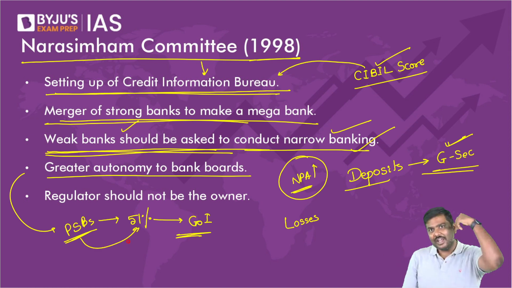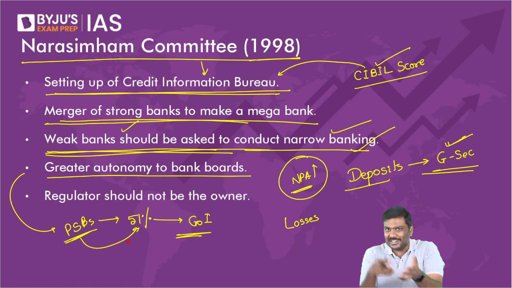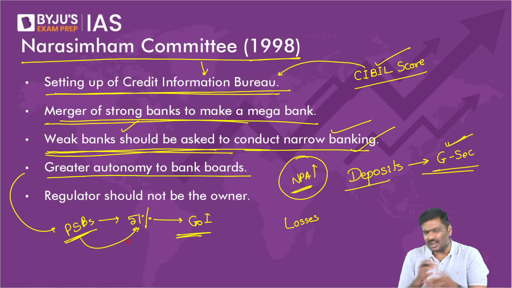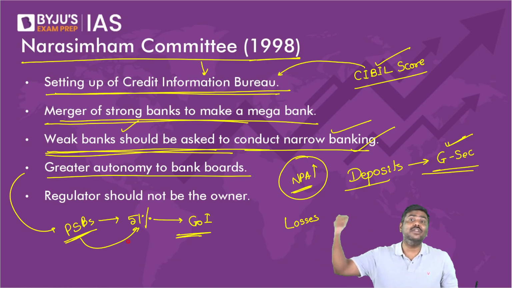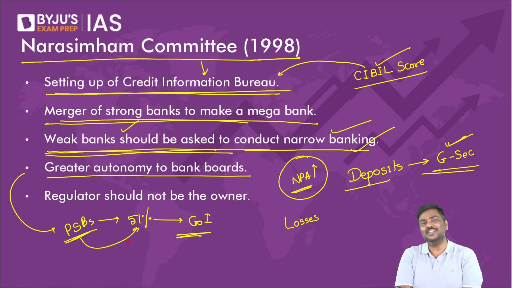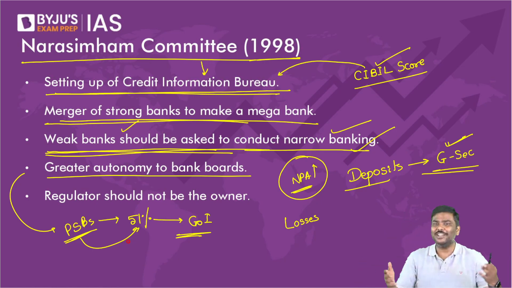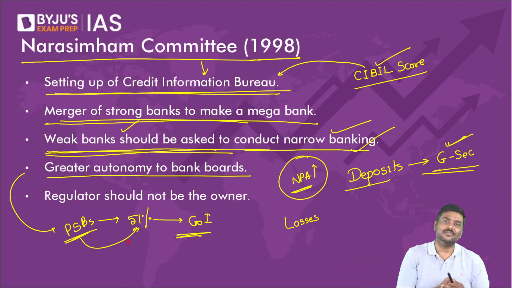So if Government of India owns more than 51%, don't you think government will try to influence the decision making in these public sector banks? Of course, yes. Government has majority ownership. In fact, within the Ministry of Finance, there is a department for financial services, DFS, Department of Financial Services. The banking sector comes under it, and many times the directives for policies come from the Department of Financial Services itself.